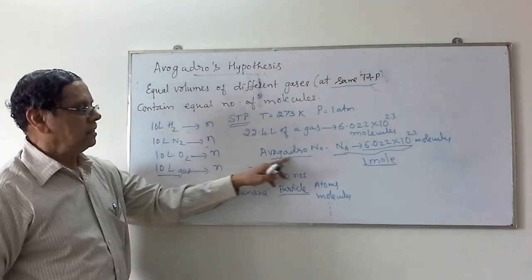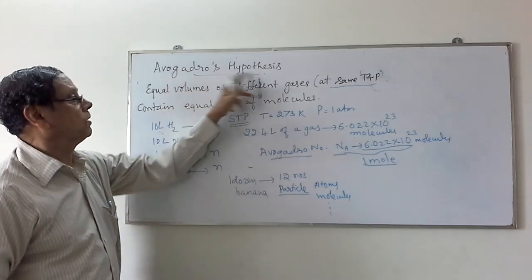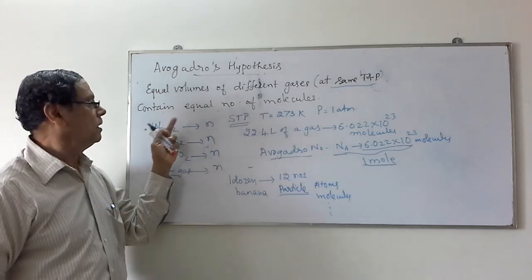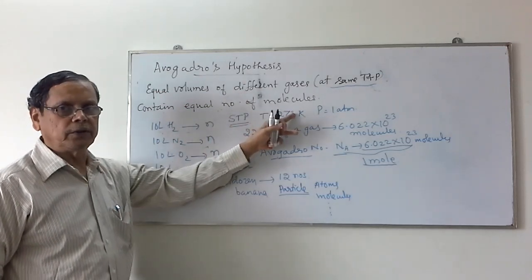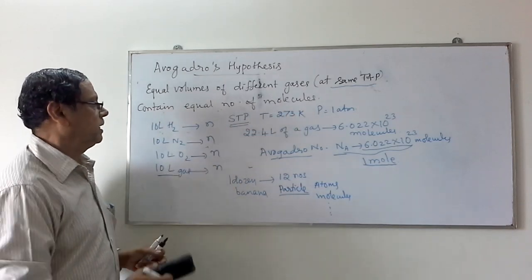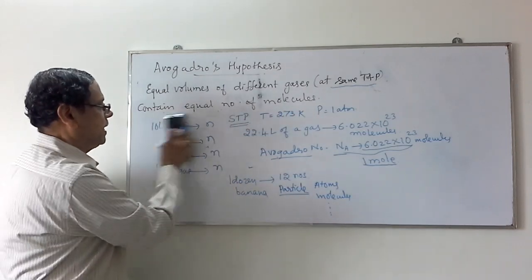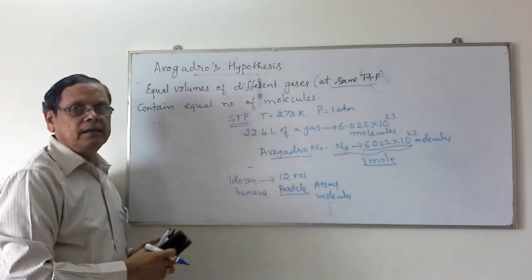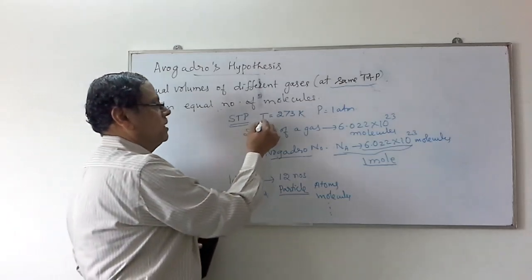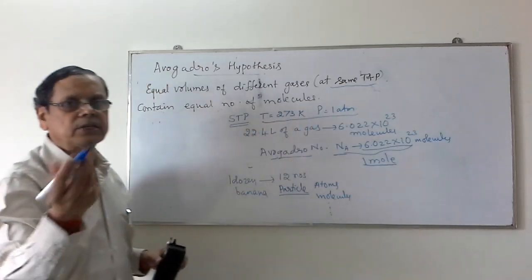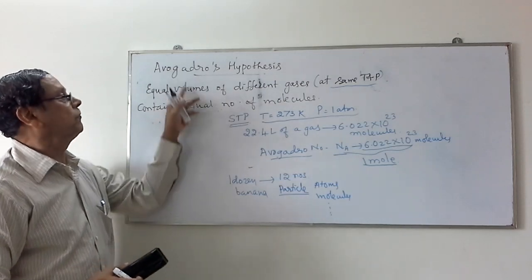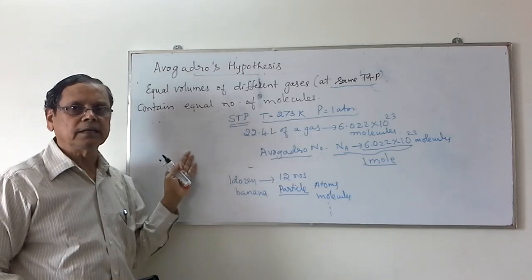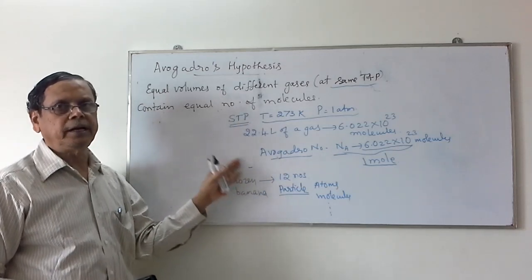So that is the concept called Avogadro's hypothesis: equal volumes of different gases at the same temperature and pressure contain an equal number of molecules. Based on that, we can calculate how many molecules of substances react and what will be the amount of substance that is formed, etc. For all such calculations, we will consider in the next video. It is a continuation of Avogadro's hypothesis and the mole concept, and based on the mole concept, we will consider atomic weight, molecular weight, etc.